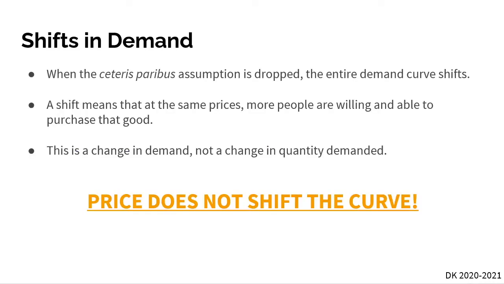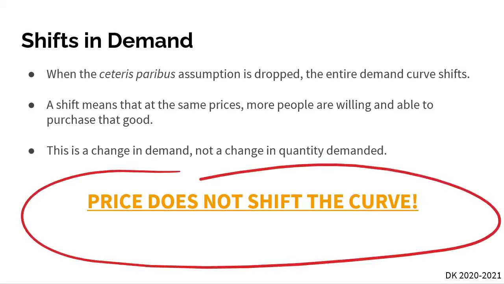All right, so now that we went over why our demand curve is downward sloping, what the demand curve looks like, and how we get to the market demand, the last thing that we need to go over is what shifts our demand curve. What are some things that actually shift it? The one big thing I want to point out to you is what's in orange right here. Price does not shift the curve. All a change in price does is cause movement along the curve. So if this is our demand curve and we have a change in price, all it does is cause movement up and down the demand curve. Let me say it again. Price does not shift the curve, okay?